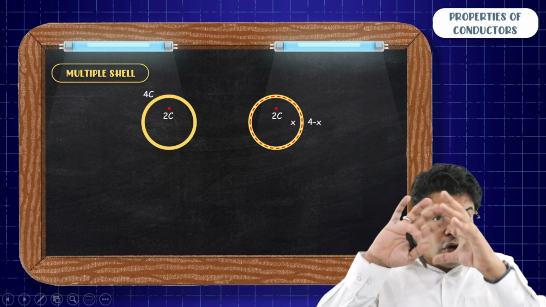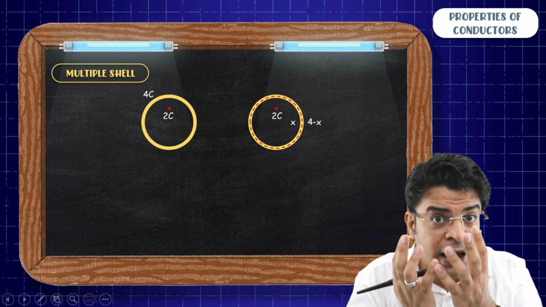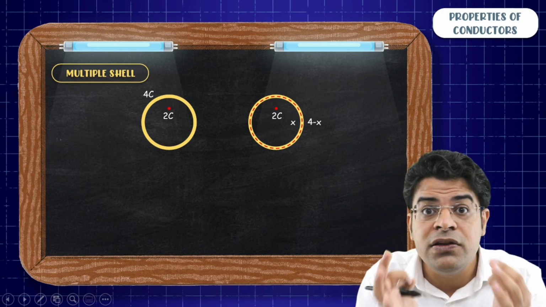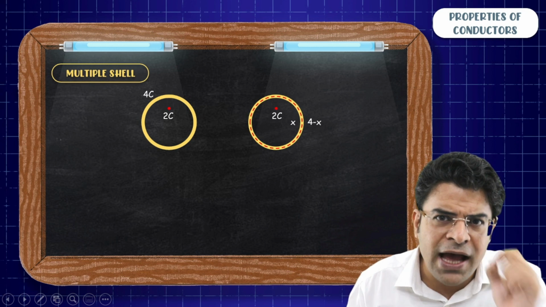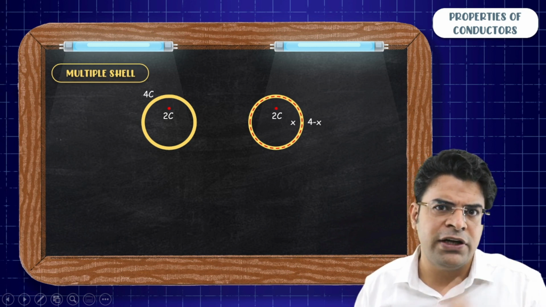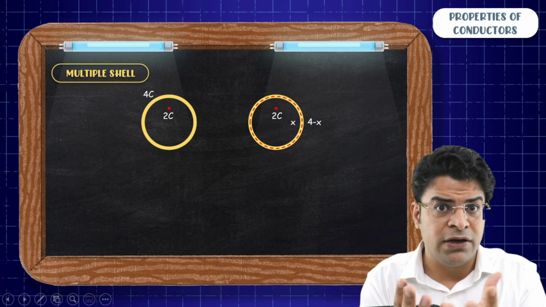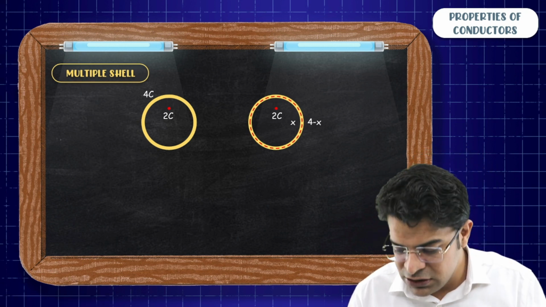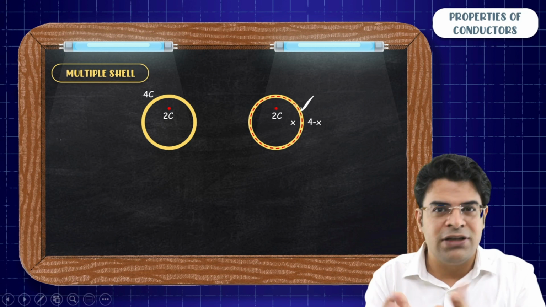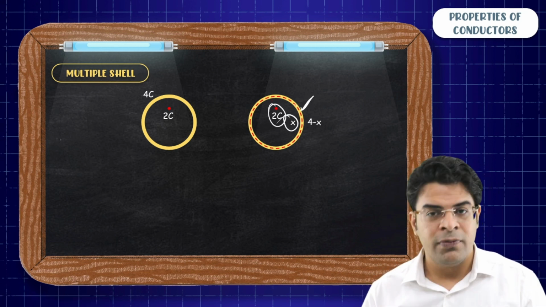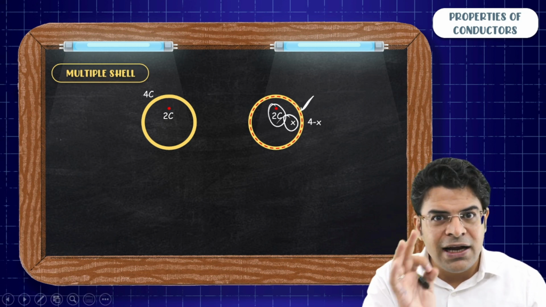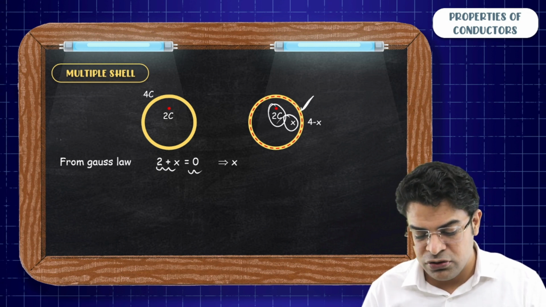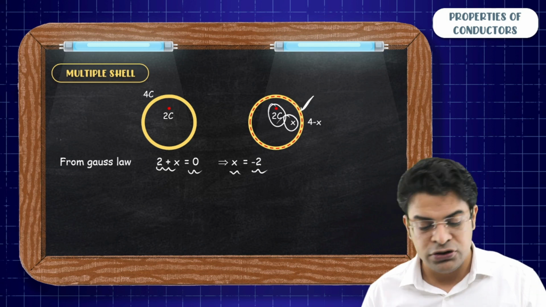But the total charge inside this red Gaussian surface is 2 plus x. So the net charge inside the Gaussian surface has to be 0, so 2 plus x has to be 0, so x has to be equal to minus 2.